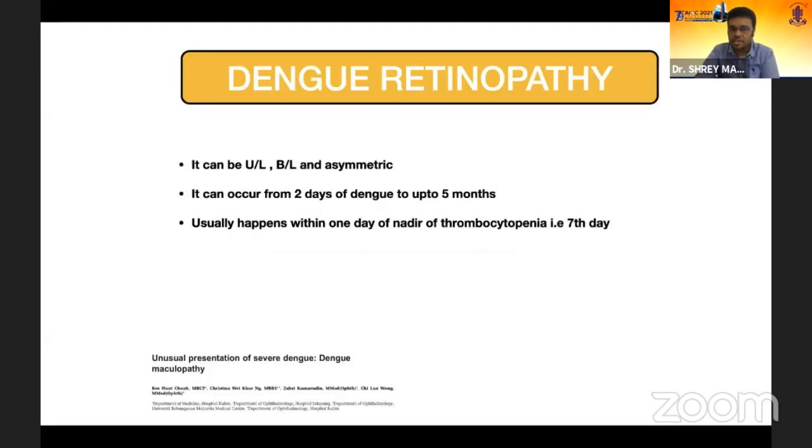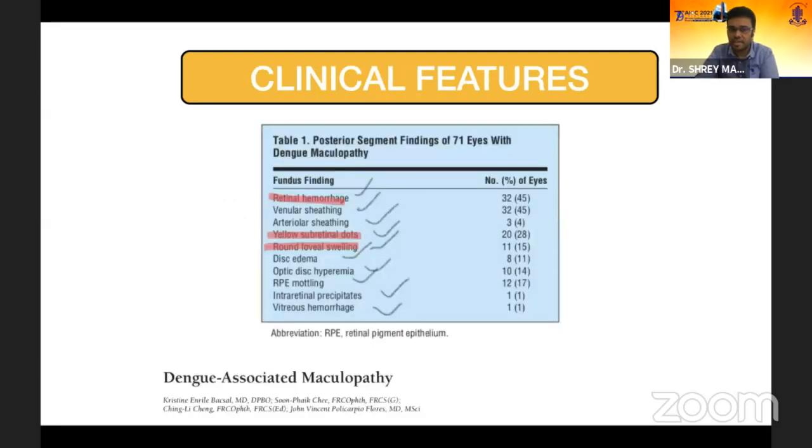Coming to the discussion, dengue retinopathy can be unilateral, bilateral, or asymmetric. It can occur from the second day of dengue symptoms up to 5 months, and it usually happens within 1 day of the nadir of thrombocytopenia, that is the 7th day. The main features are retinal hemorrhages, venular sheathing, yellow subretinal dots, and round foveal swelling. In some cases, you can even see disc edema and vitreous hemorrhage.